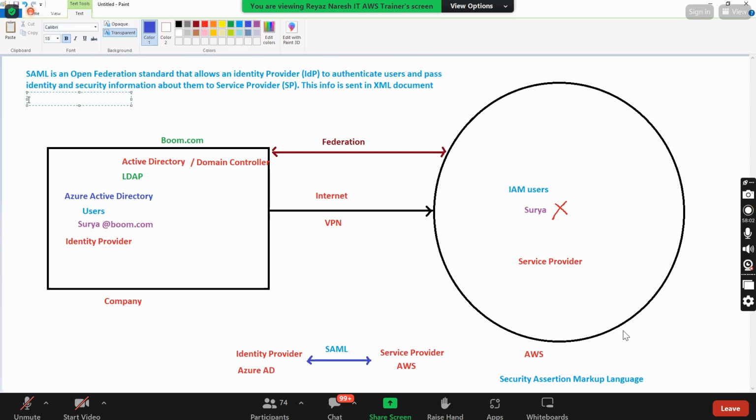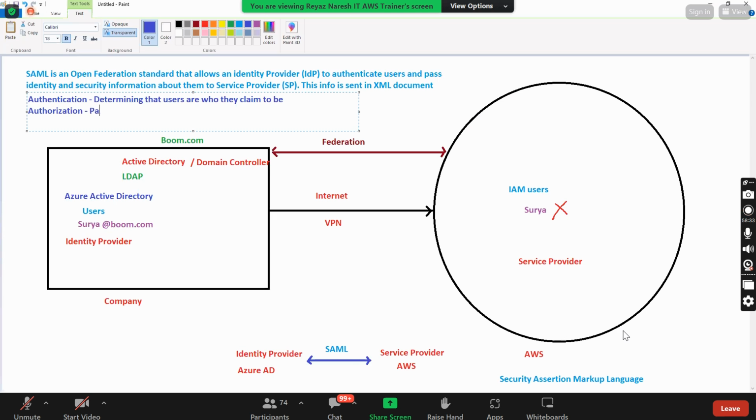It does two actions. One is called authentication. We're determining that users are who they claim to be. And then we call it authorization.